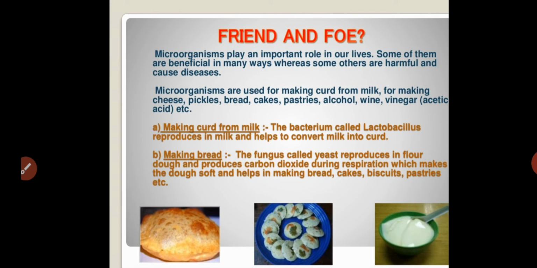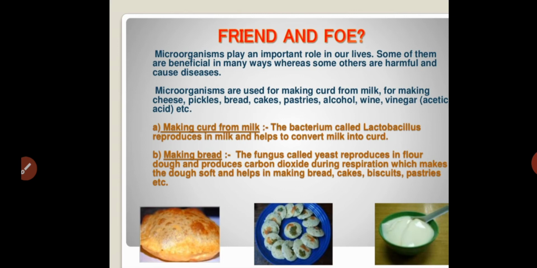Some of them are involved in causing diseases to our body also. Usually microorganisms play an important role in our life. Some of them are beneficial in many ways, whereas others are harmful and cause diseases to our body.